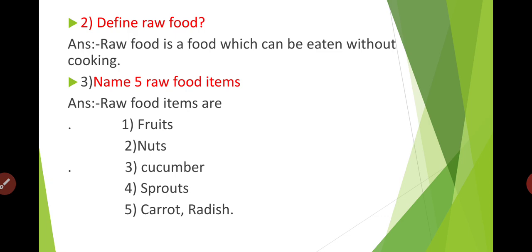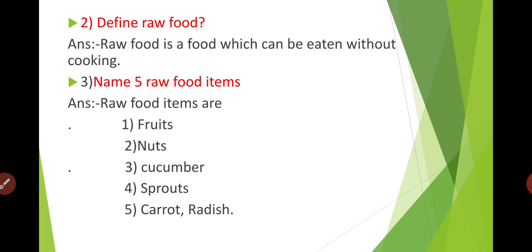Third, cucumber. What is it? Cucumber is a vegetable. So we will be eating it as salad. In salads we will be eating it raw. Cucumber, onion, broccoli. You might have seen the broccoli which is green in color. It looks like cabbage. So like that we will be eating it raw.